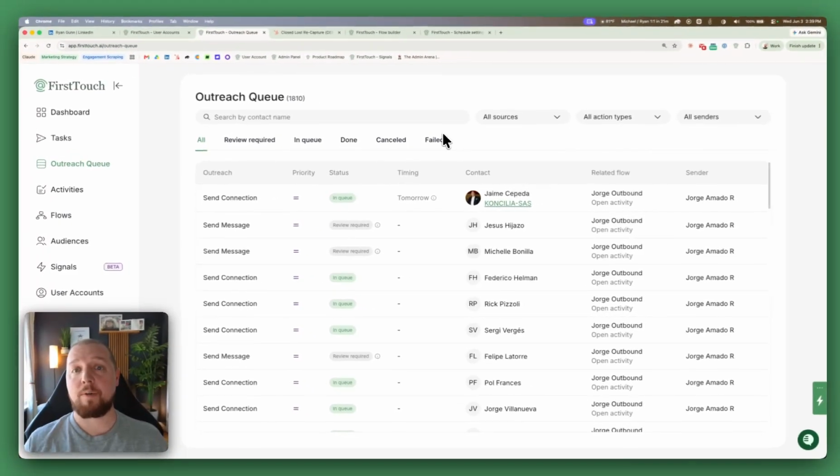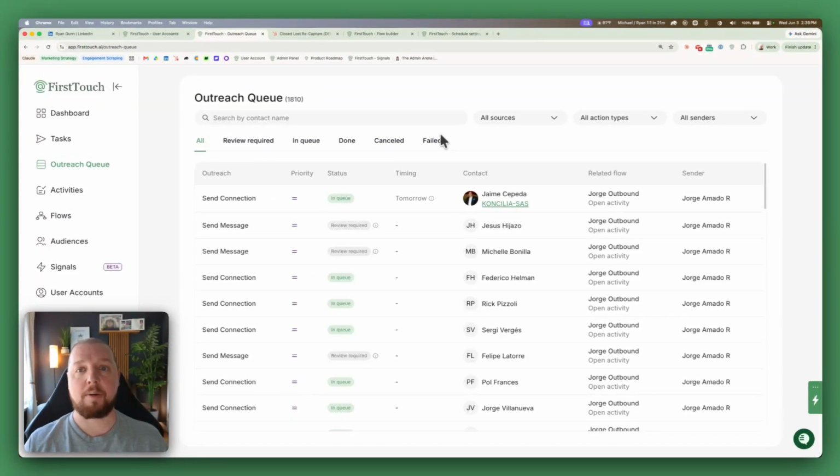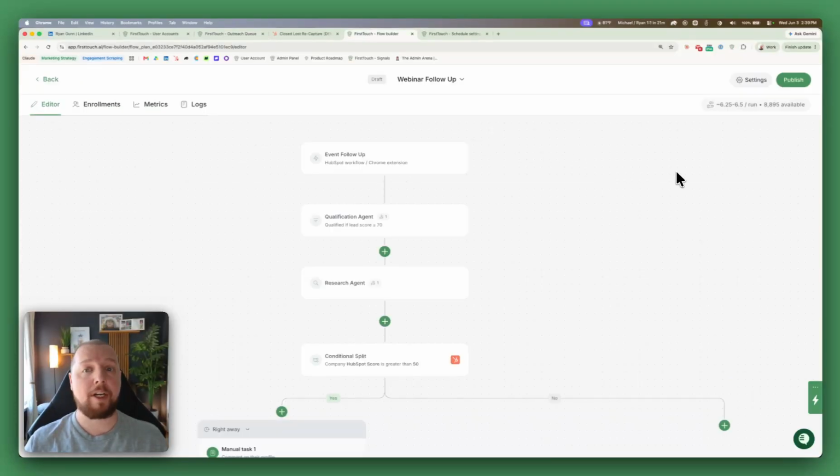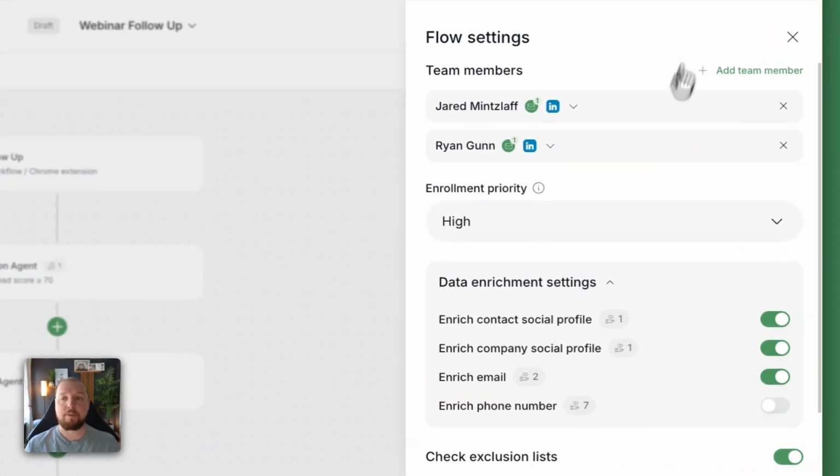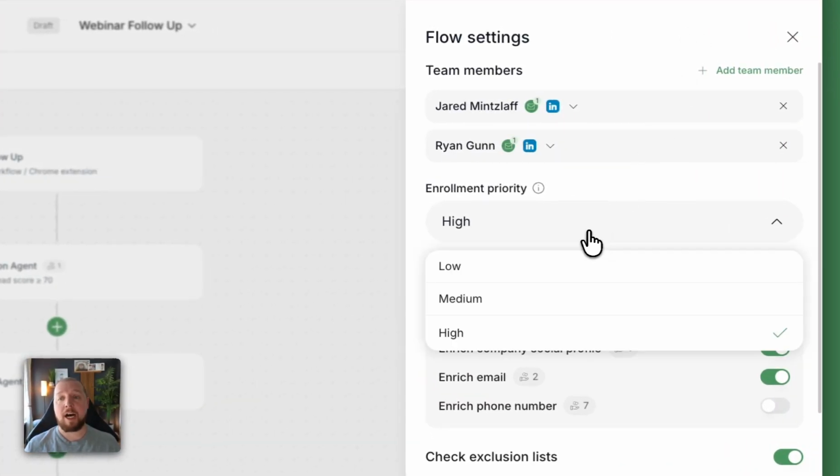In FirstTouch's outreach queue, you can see all of the actions that are completed, scheduled, or awaiting some action for you, like an approval, in order to proceed. If you have high priority actions that you need to send in a timely manner, you can set prioritization in your flow settings. A prioritization of high means that any actions coming from this flow will be added to the very top of your outreach queue, skipping the line of anything that's already in there.